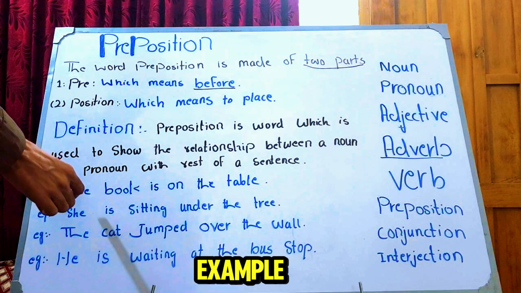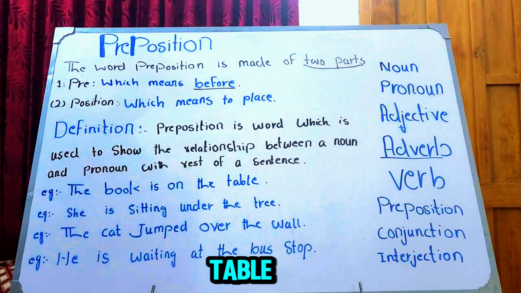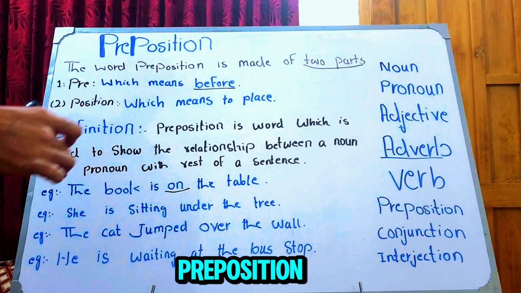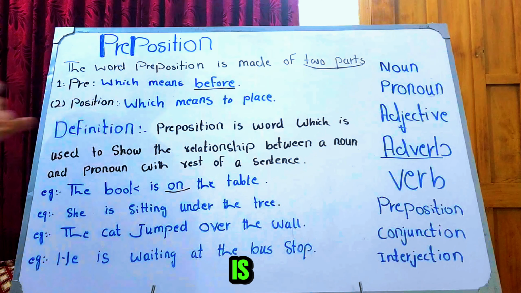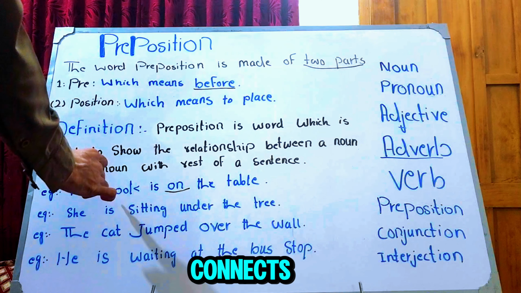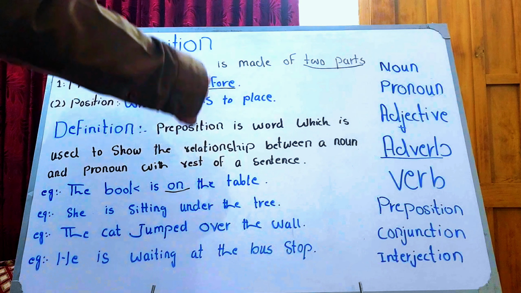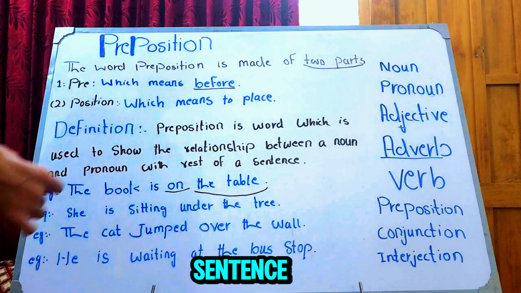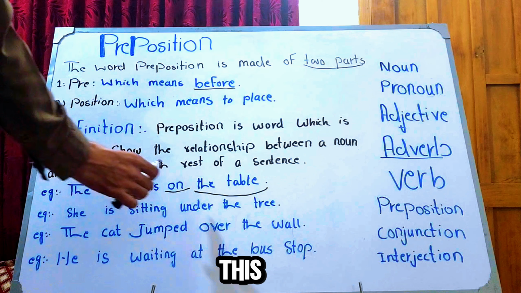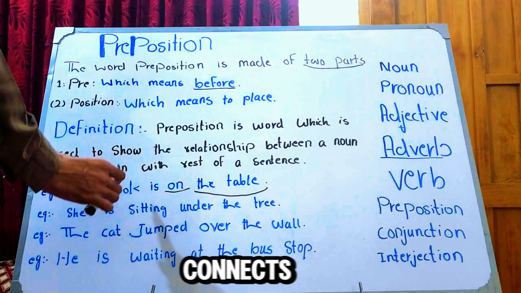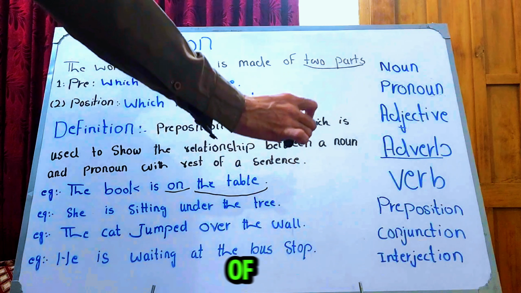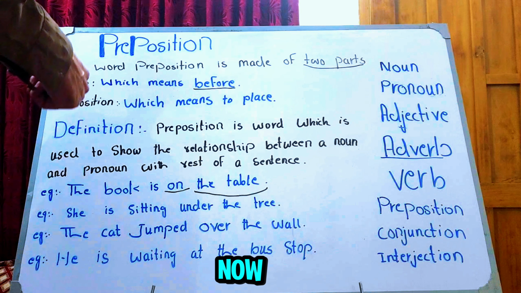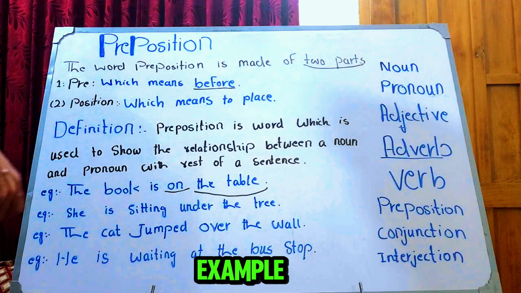For example, the book is on the table. So here "on" is a preposition and it connects the noun "book" with that noun, or you can say with the rest of the sentence. This is the rest of the sentence. So this preposition connects noun with the rest of the sentence. Got it? Clear? Okay. Now let's jump to the next example.